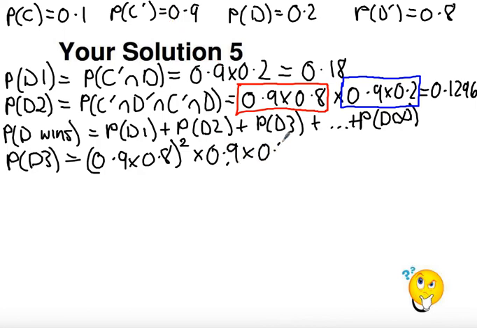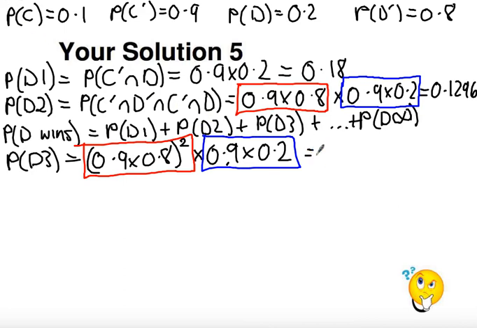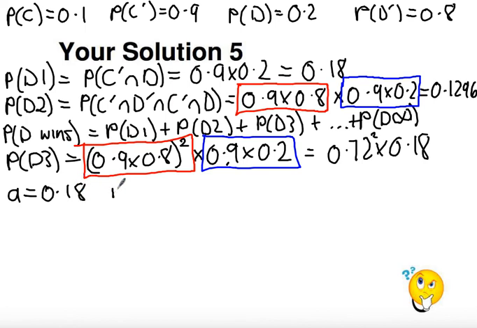I can highlight these just to emphasize where they link up. That's around where they both miss. This is around where Casey misses and Daisy hits, and so this is calculated by 0.72 squared times 0.18. So what we have again is this infinite series. It's a geometric series where the first term is 0.18 and the common ratio is 0.72.